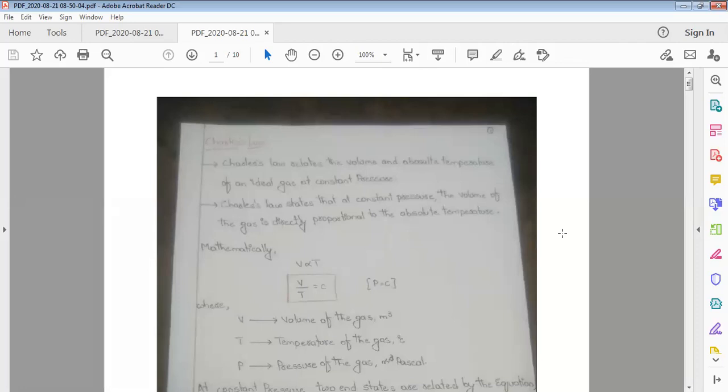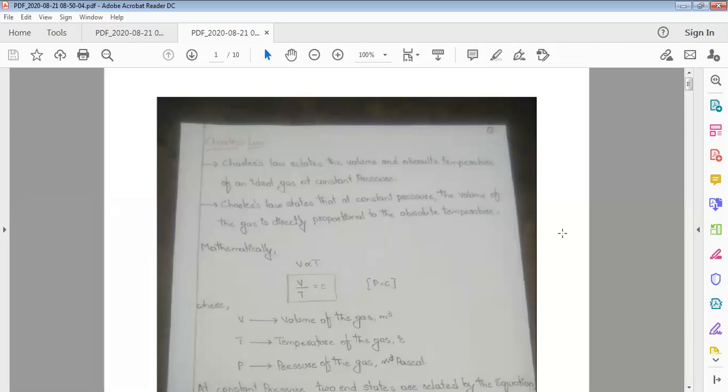I am dealing with the course of Diploma Thermal Engineering 1. In first unit, we deal with the laws of the perfect gas. In the laws of the perfect gases, in our previous session, we discussed about Boyle's law. And today's session, we'll discuss about Charles' law and Gay-Lussac's law.